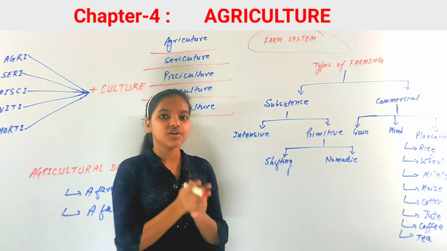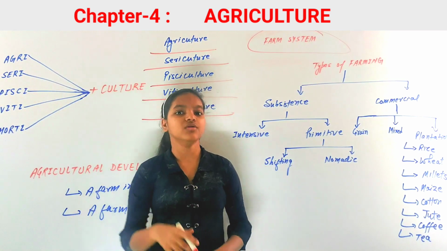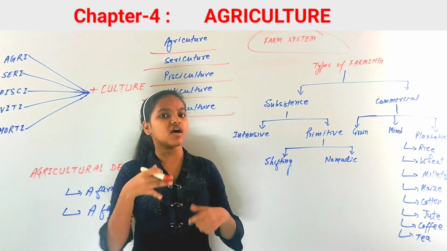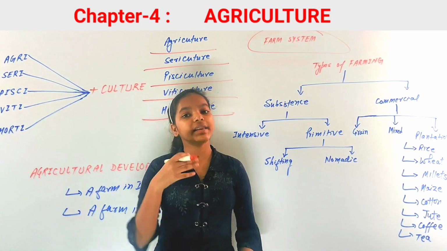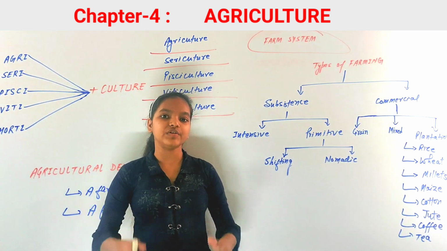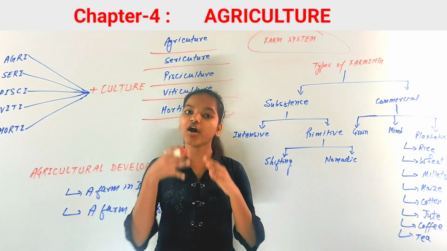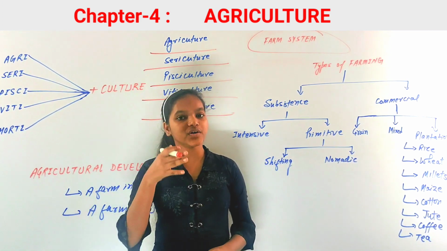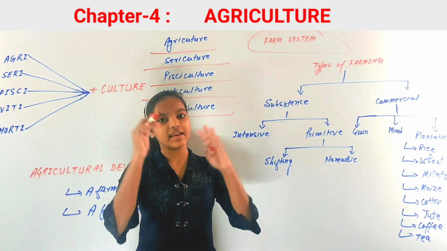Farm system. You know that we call farming also agriculture. Agriculture is also called farming, and agriculture or farming can be looked at as a system. You know that there is a farm system for farming. There are inputs and then processing and then outputs.